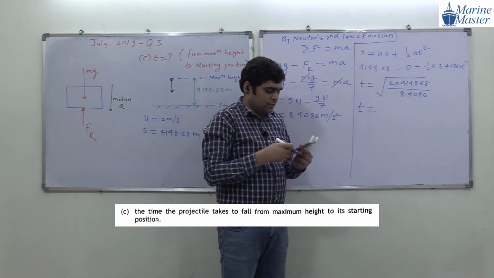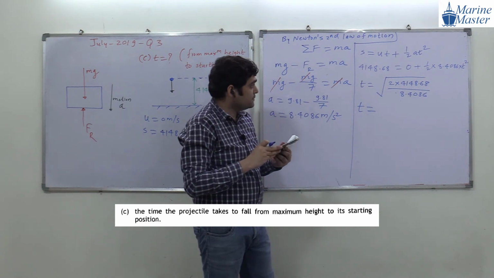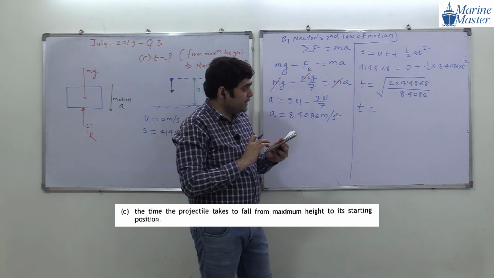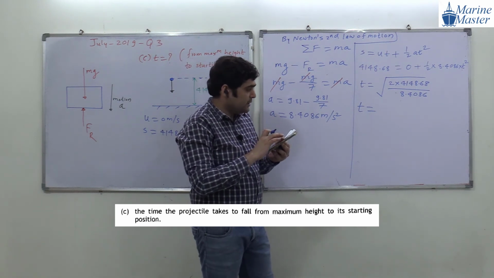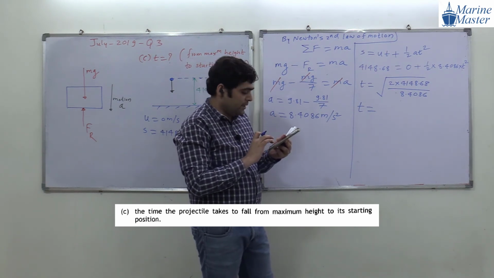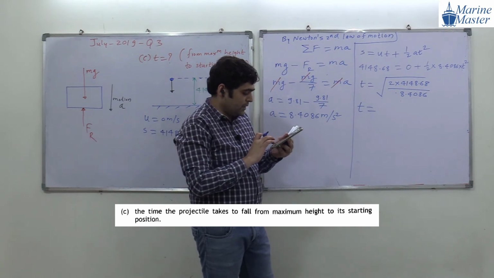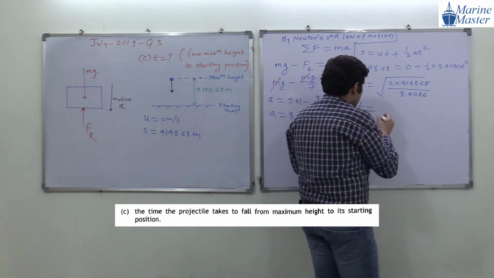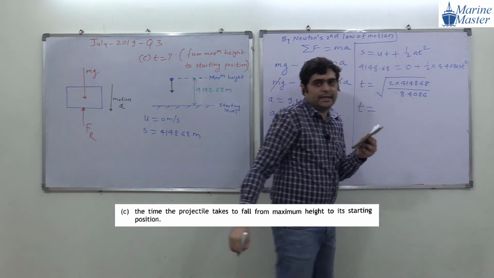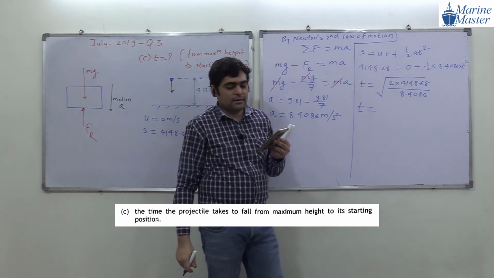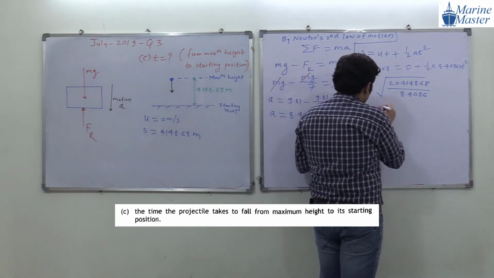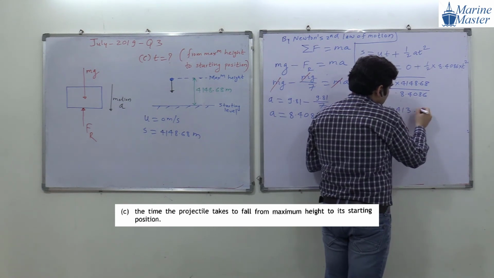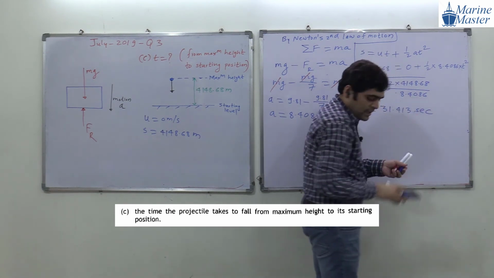Please do the calculation: 2 into 4148.68 divided by 8.4086. How much time are we getting, guys? 31.413 seconds. Okay, guys, are you getting my point?